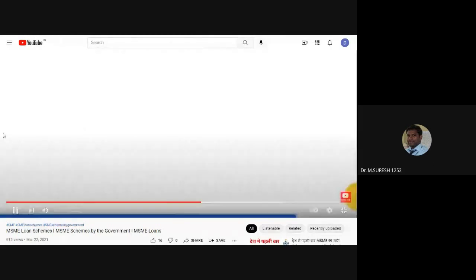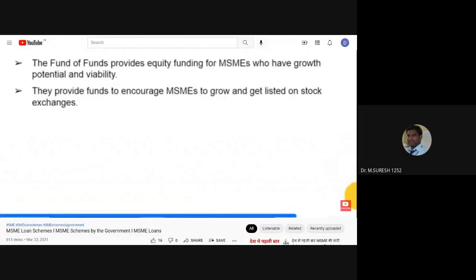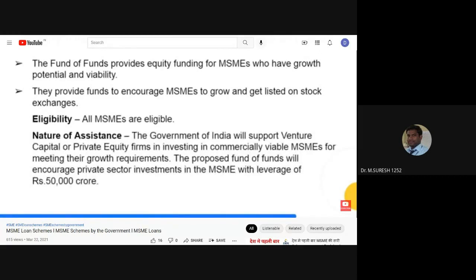Equity infusion for MSMEs through Fund of Funds. To encourage MSMEs to grow and get listed on stock exchanges, the Fund of Funds provides equity funding for MSMEs who have growth potential and viability. All MSMEs are eligible. The Government of India will support venture capital or private equity firms in investing in commercially viable MSMEs for meeting their growth requirements. The proposed fund of funds will encourage private sector investments in the MSME with leverage of Rs 50,000 crore.